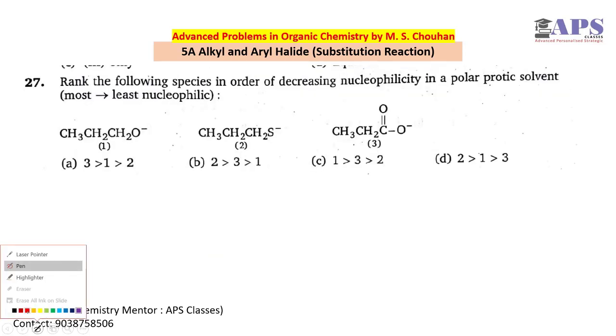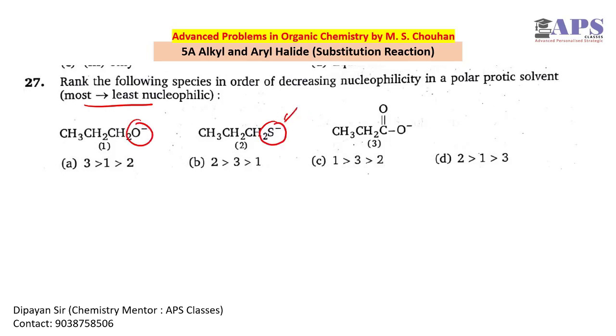Question number 27. Rank the following species in order of decreasing nucleophilicity in a polar protic solvent, most to least. Okay, so as we know, in a polar protic solvent, if charge density is less, the nucleophilicity will be more. If we compare sulfur and oxygen, in the case of sulfur the charge density is less, so any sulfur-containing nucleophile is more nucleophilic in a polar protic solvent. So 2 is the highest. So we have two options starting with 2.